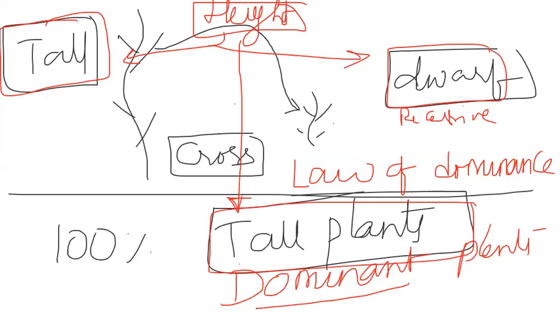Okay, let us give the laboratory representation for this. We understood already that in the case of tall and dwarf, the dominant one is the tall plant, and the recessive one is the dwarf plant. Now let us give the genotypical representation. In diploid organisms, we always represent the genes with two letters. So I took capital T, capital T. What is capital T? Tall plant.